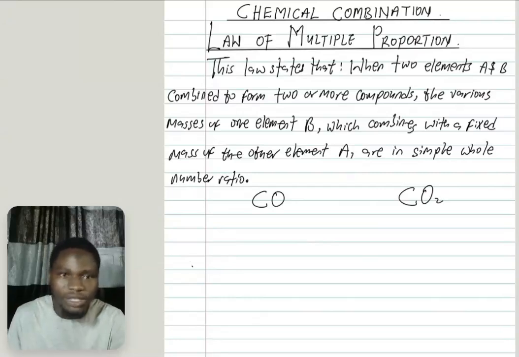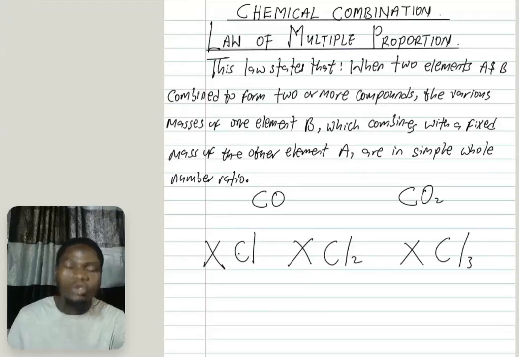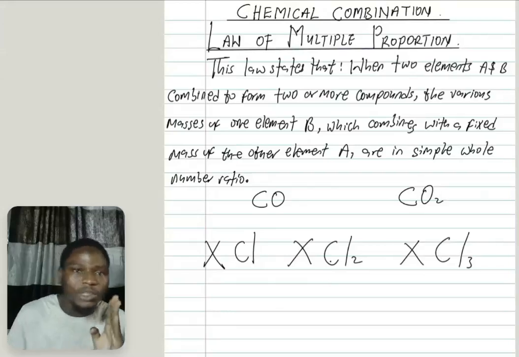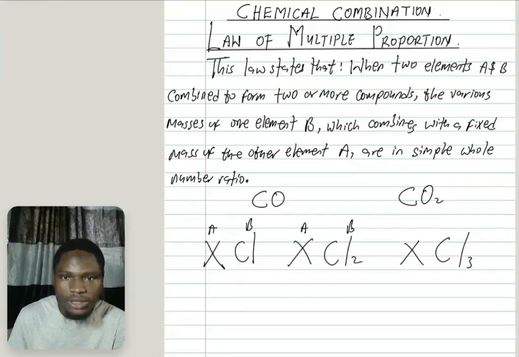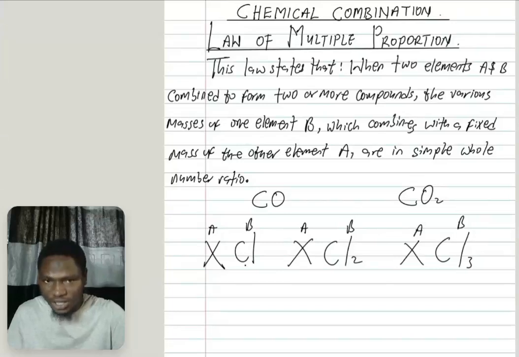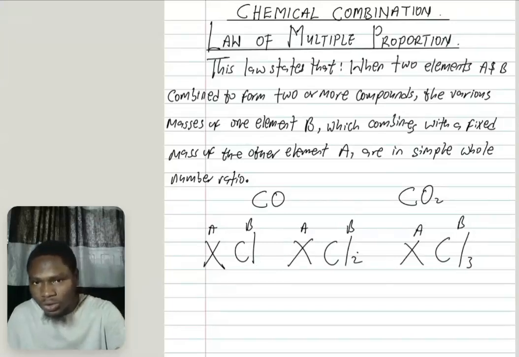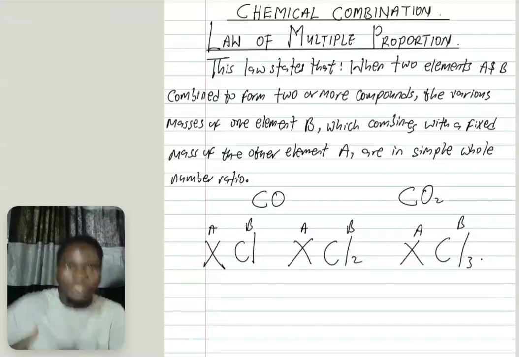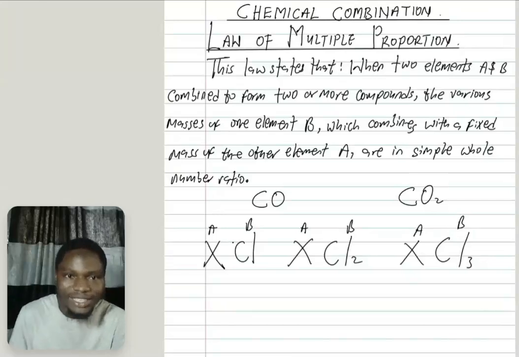For example, if I'm talking about XCl, XCl2, XCl3, look at it. Two elements combine to form more than one compound. What this law is telling you is that, let me say this one is A and this is B. You can see A and B combine to form two or more compounds. Then the various masses of B, look at B, are changing from 1 to 2 to 3. That's why they are using the word various or several masses of B. That is, B is combining in different ways, B is changing.